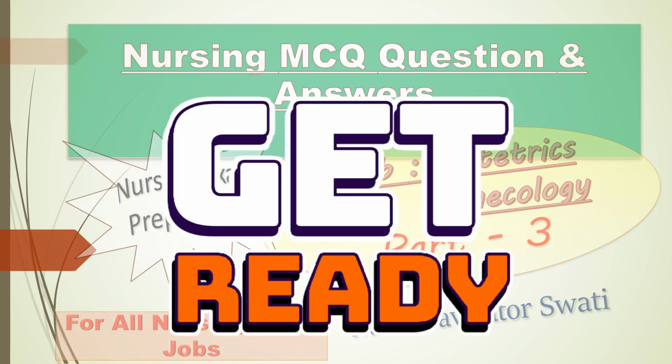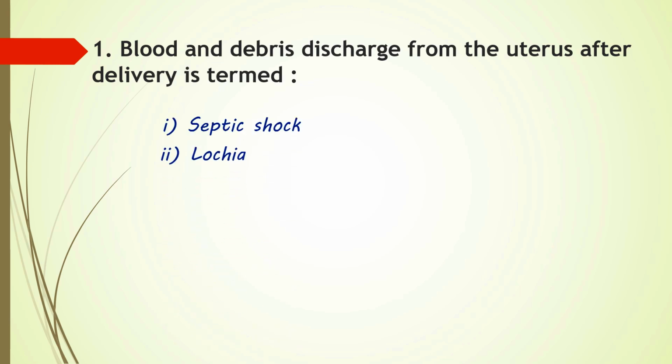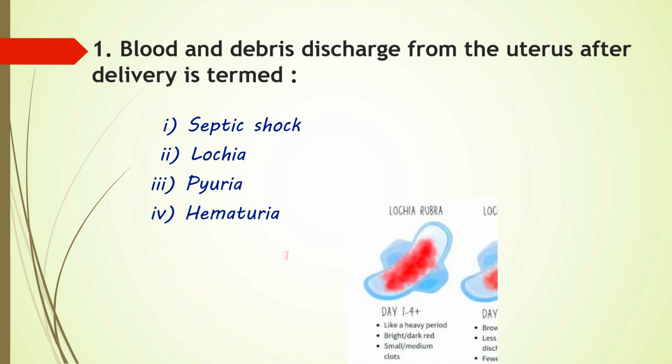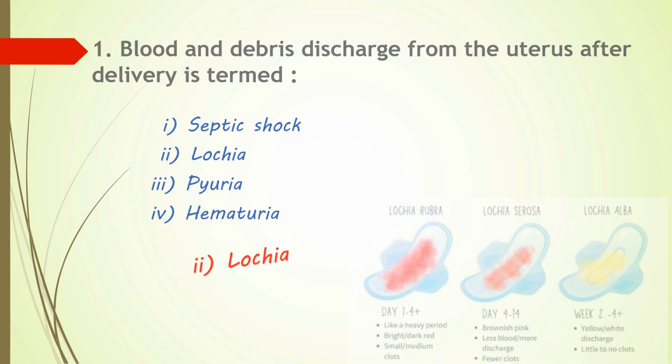Let's get started. Question number 1. Blood and debris discharged from the uterus after delivery is termed as? Options are septic shock, lochia, pyuria or option 4 hematuria. Yes, lochia is the normal vaginal discharge consisting of blood, mucus and uterine tissue that occurs for 4 to 8 weeks after childbirth as the uterus sheds its lining and heals. So here option 2 is the correct answer.